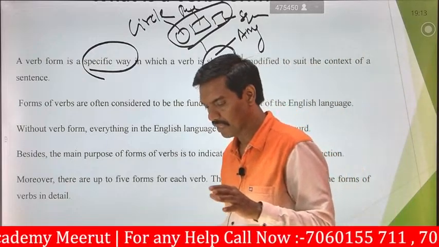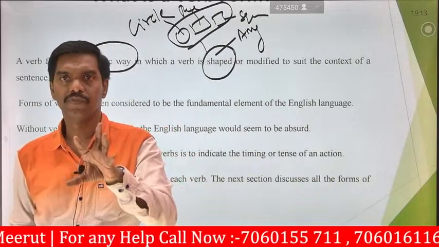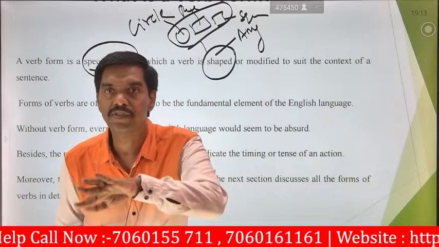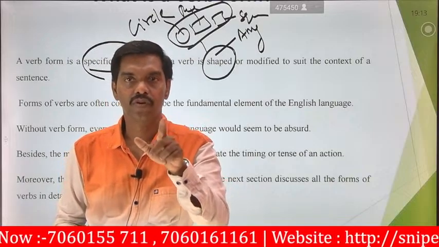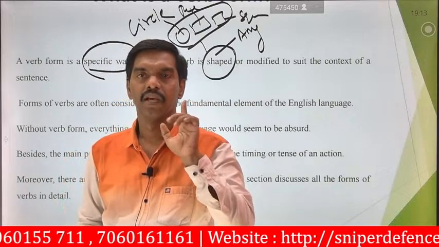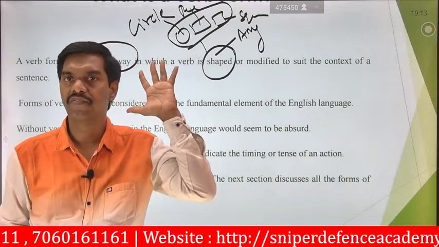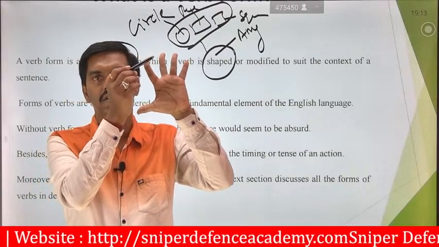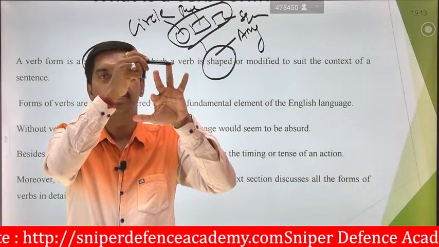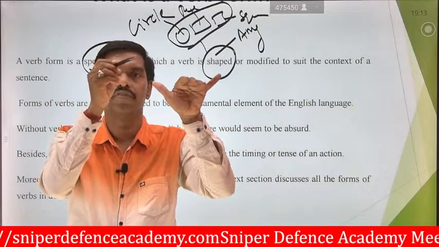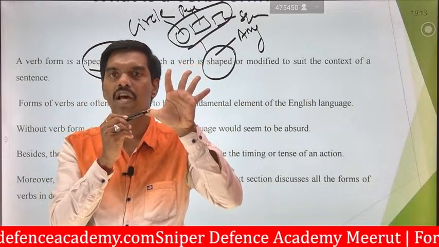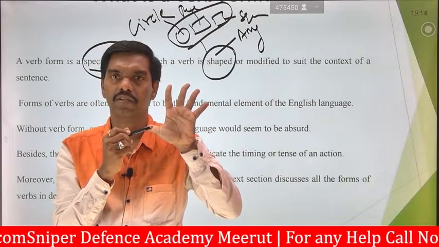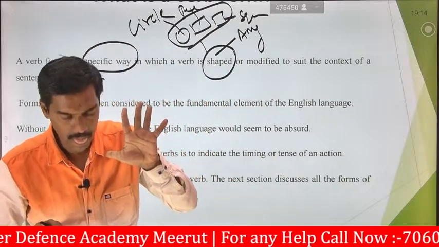As I say, with the verbs we have seen how to shape them, how to modify them, what the fundamental elements of verbs are, and that if there are no verbs, the sentence is meaningless. And what types of verbs have we seen? We have seen the five types of verbs: V1, V2, V3, V4, V5. Whoever asks, you have to say this. What are the verbs available? Tomorrow I will ask you the questions.